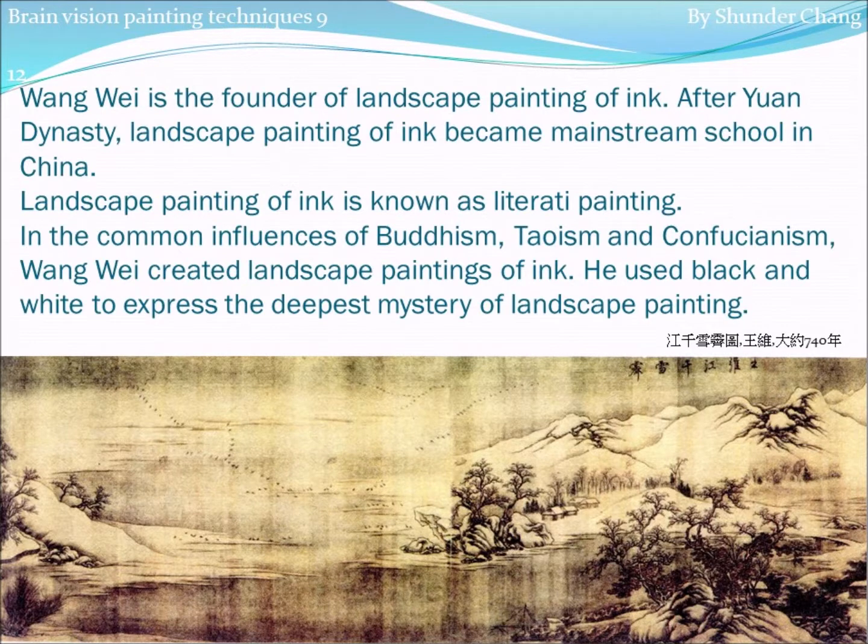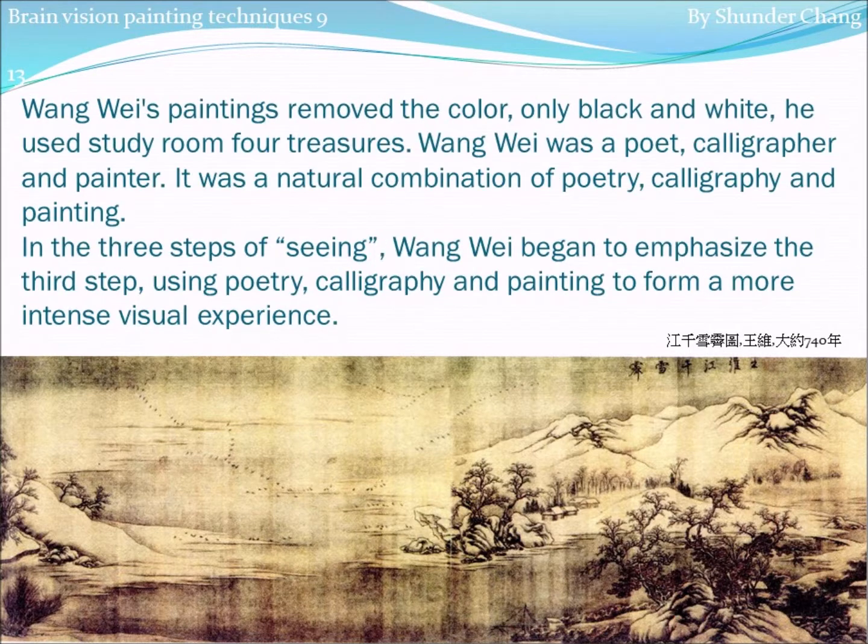Wang Wei is the founder of ink landscape painting. After the Yuan dynasty, ink landscape painting became the mainstream school in China. Ink landscape painting is known as literati painting. Under the common influences of Buddhism, Taoism, and Confucianism, Wang Wei created ink landscape paintings. He used black and white to express the deepest mystery of landscape painting. Wang Wei's paintings removed the color, only black and white.